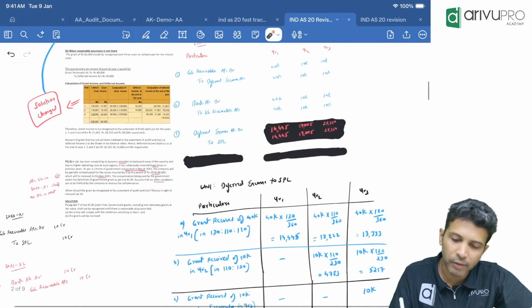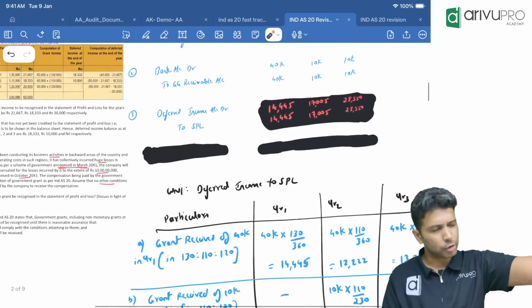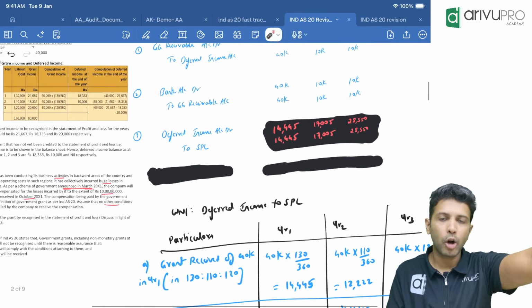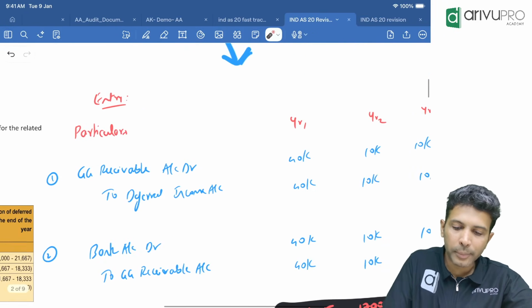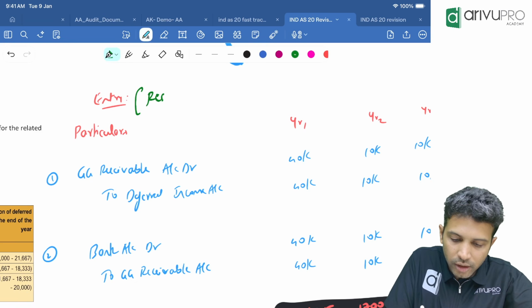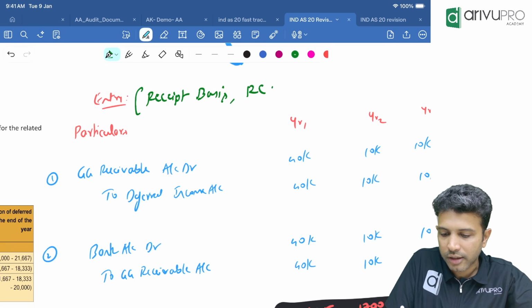Okay, next one I'll work out from the table. Then I'll come back to this. Okay, now stop what you're doing. Check the screen. How much grant did you receive in the first year? We know that here we have to do accounting on what basis? Here we have to do the accounting on a receipt basis, because RC is not satisfied. That's the reason.